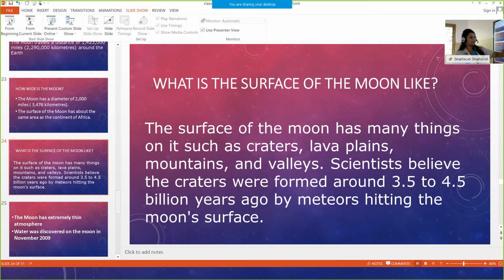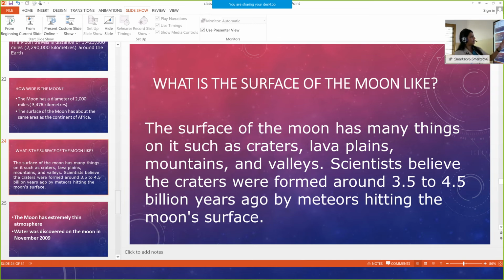Scientists believe the craters were formed around 3.5 to 4.5 billion years ago by meteoroids hitting the moon's surface. Surface means you can see the round shape of the moon, on the topmost or plain surface.